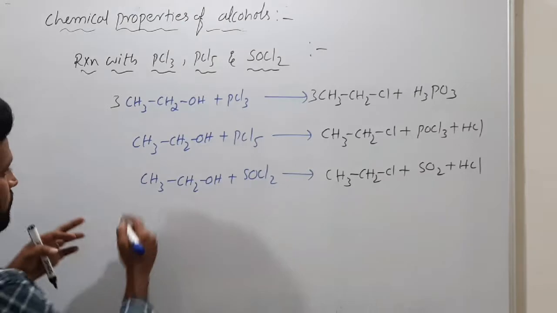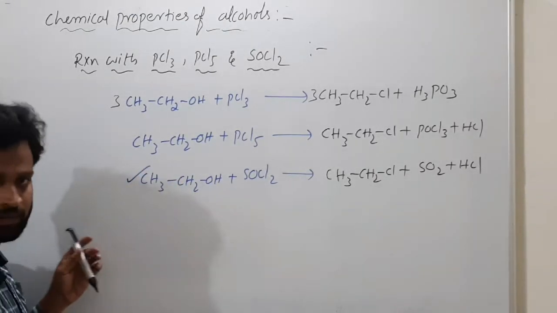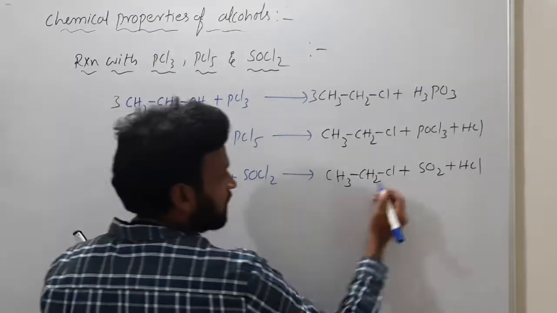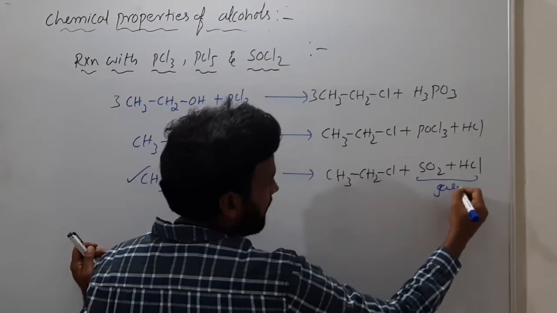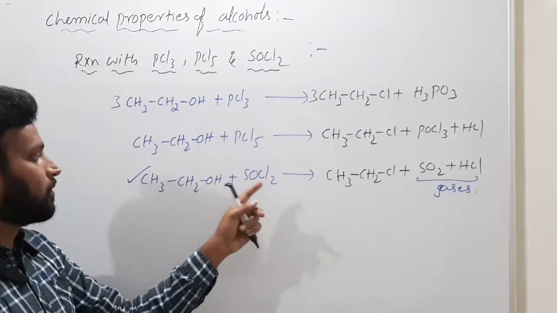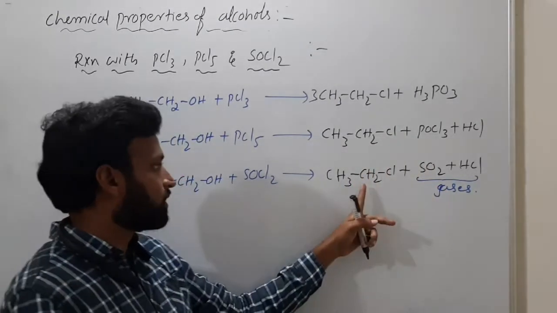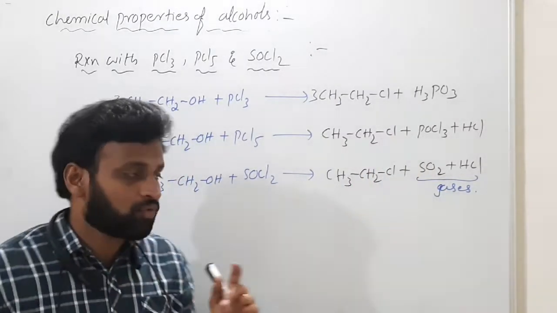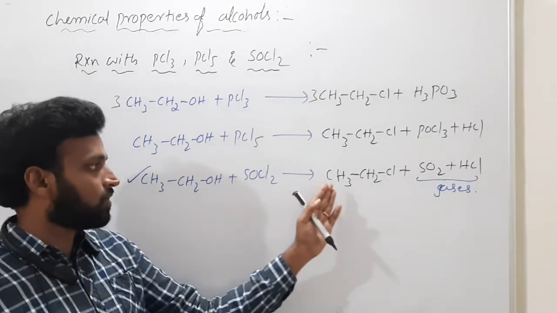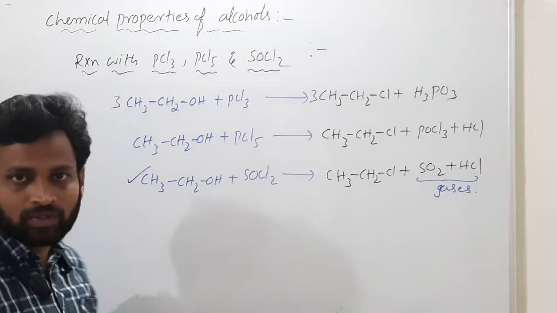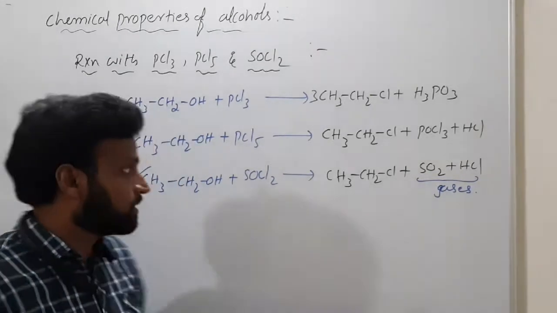Among these, this reaction is the best reaction. Why is this the best reaction? Separation is easy because the byproducts are gases. Since these byproducts are gases, ethyl chloride can easily form here. So alcohol, when reacting with SOCl2, gives this. Hope you understood all these things.